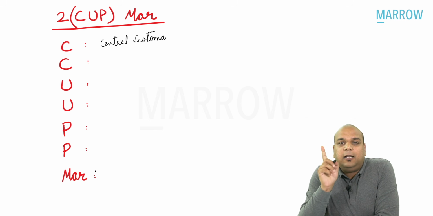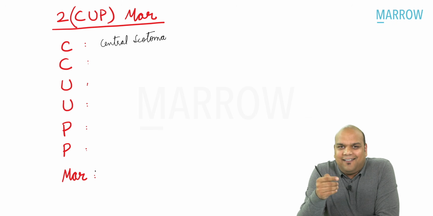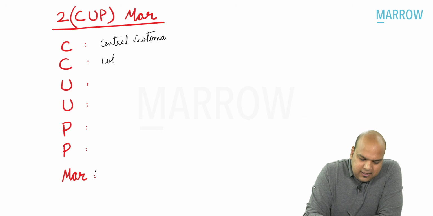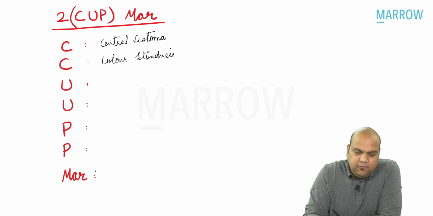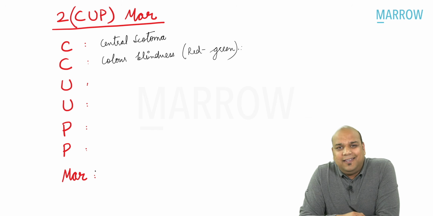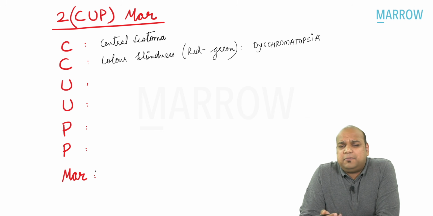If you jog your memory a little, everybody, we have read in neuro-ophthalmology. What have we read? That in all optic nerve diseases, the earliest visual field defect usually is central scotoma. Secondly, everybody, the patient has color blindness or loss of color vision. Which color vision is lost in optic nerve diseases? Again, neuro-ophthalmology, we have read this. Red-green. Okay. Instead of giving red-green color blindness, the option may be given by the examiner as dyschromatopsia. Again, we know this word, that color blindness is of 2 types, dyschromatopsia, achromatopsia, right? So we can use this word also.